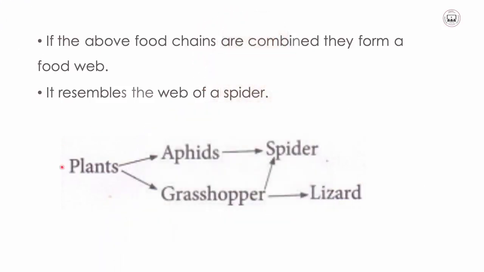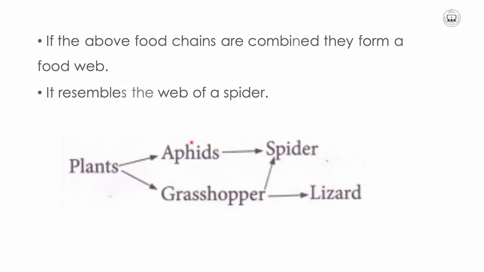So, plants are the producers. We may have different kinds of consumers. Plants are being eaten by aphids and grasshoppers. Like I have already explained, the arrows point to the animal which is getting the food. So, plants produce the food, and aphids feed on the food produced by the plant, and at the same time, grasshoppers also benefit from the plants.